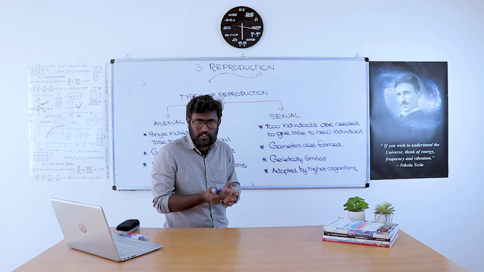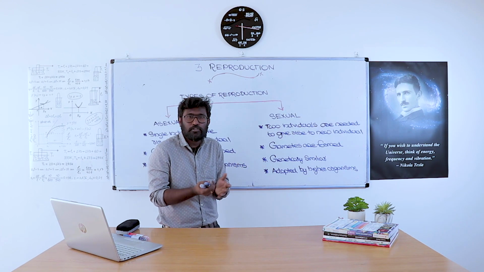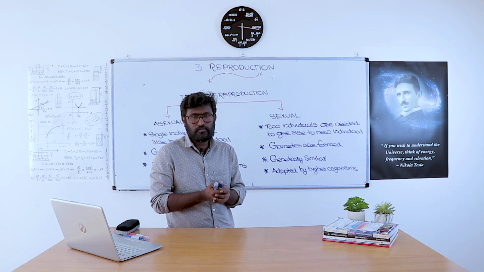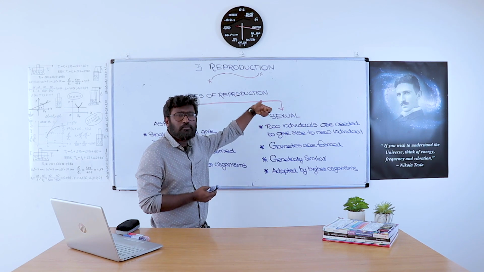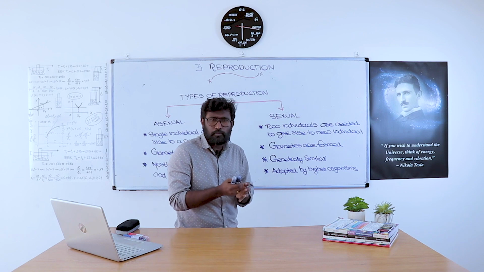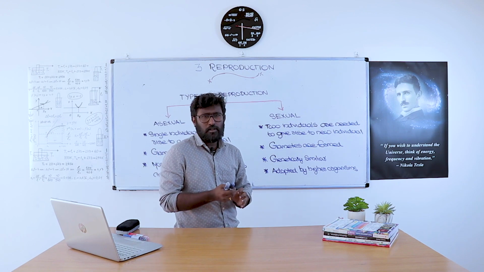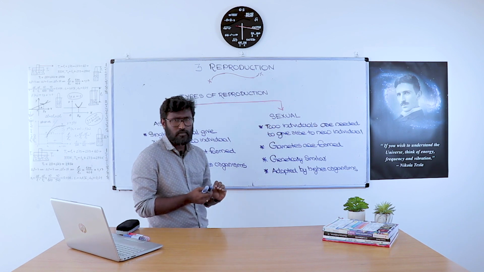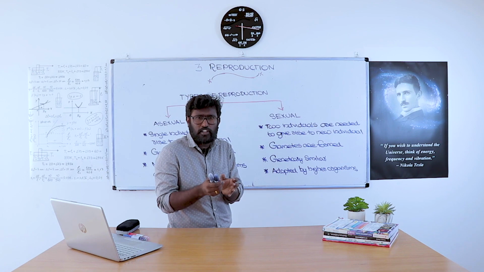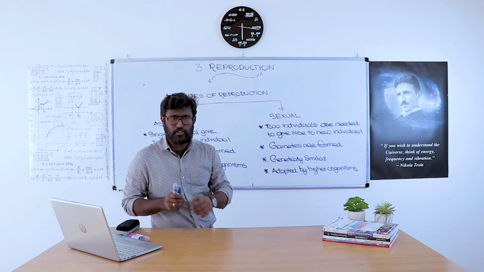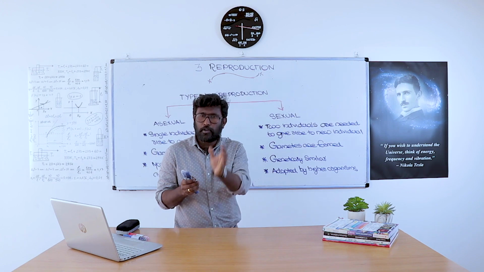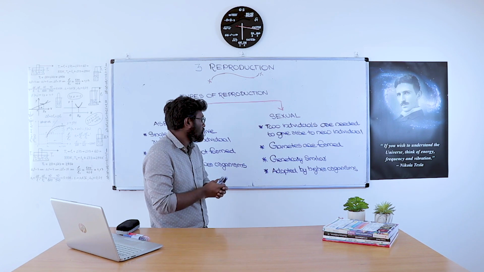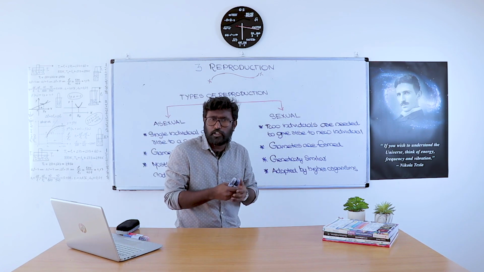Reproduction is the process by which living organisms produce new individuals. So reproduction simply means that living organisms produce new individuals by the method of asexual or sexual reproduction. Sometimes a single organism will produce a new individual, or in other cases two individuals are required to produce a new individual.